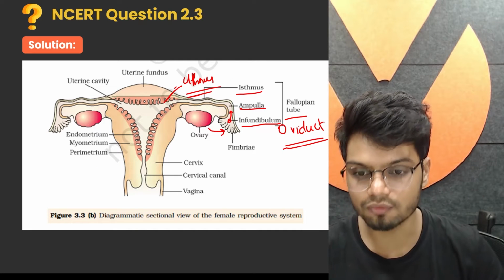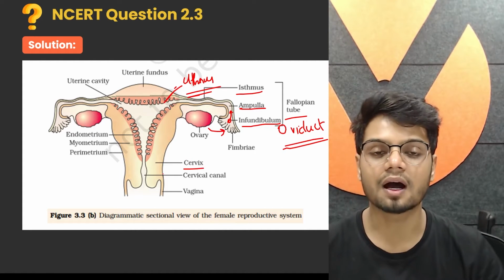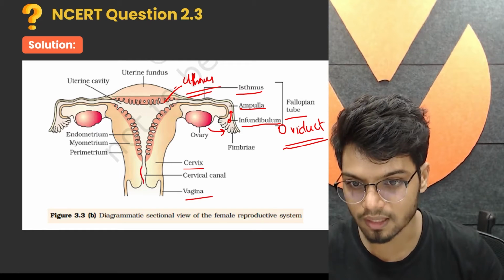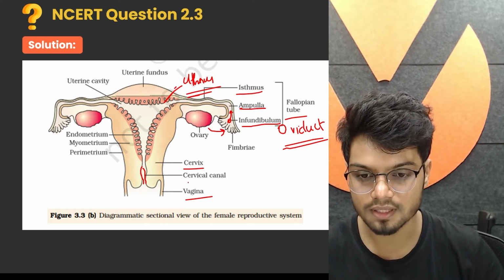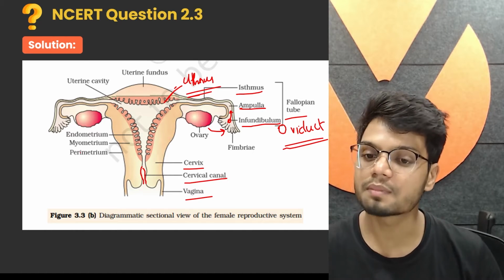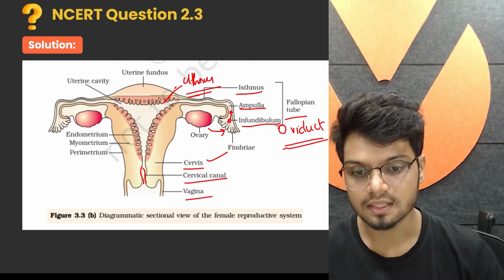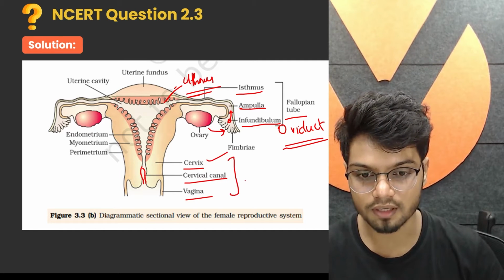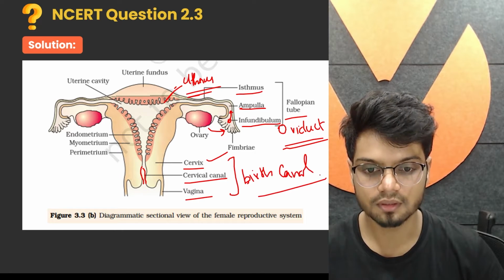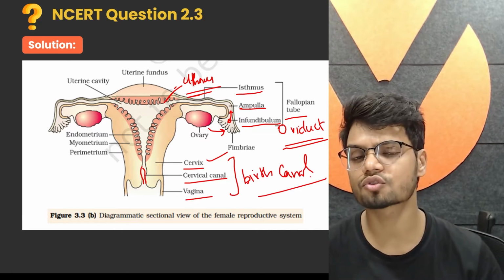At the end of the uterus, you have the cervix, and outside the cervix, you have the vagina. You also have a canal here. The cervix canal is called the cervical canal. So the structure which is present between the vagina and the uterus is called the cervix. Cervix plus vagina form the birth canal.